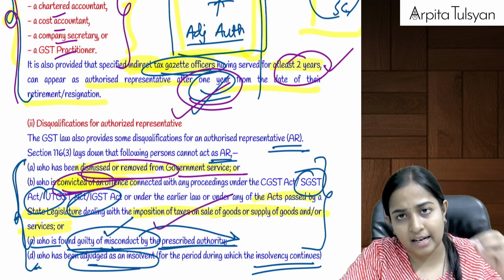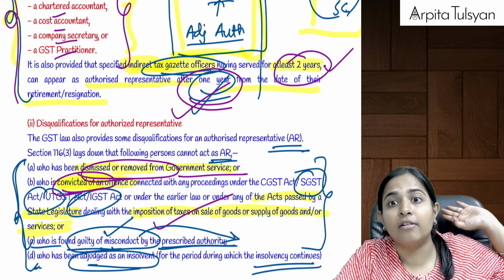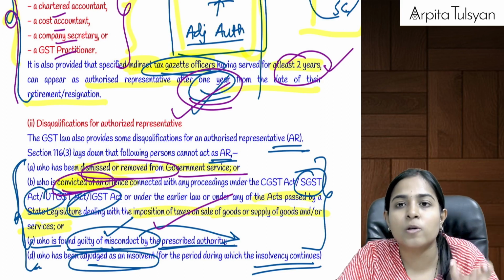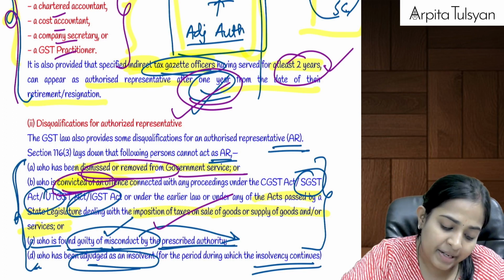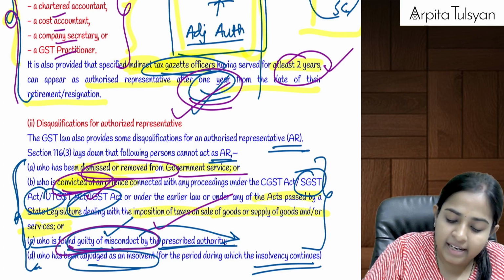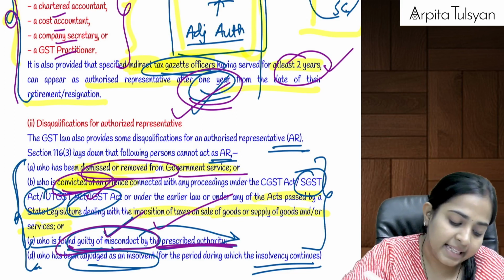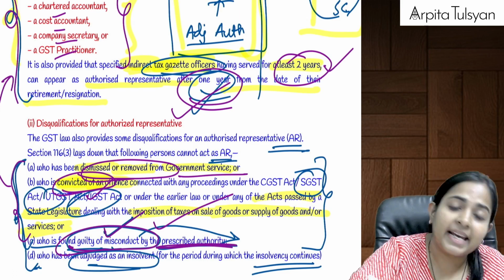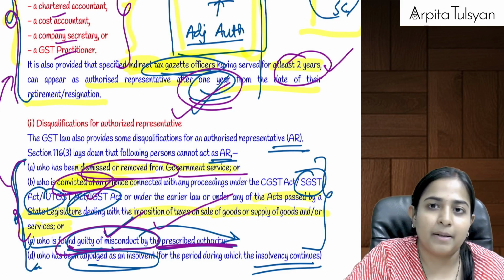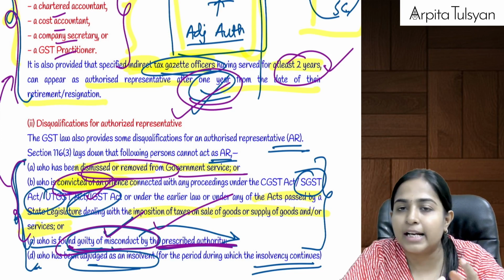any offense under CGST, SGST, UTGST, IGST, or any old VAT laws or old service tax laws, meaning they were convicted by court of any particular offense, or if they were just found guilty of any misconduct, then in such cases, the above people cannot act as your authorized representative. Either dismissed, convicted of any offense, or found guilty of any misconduct.